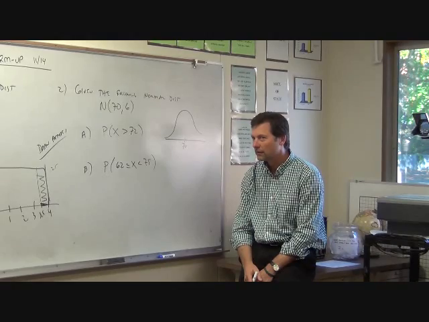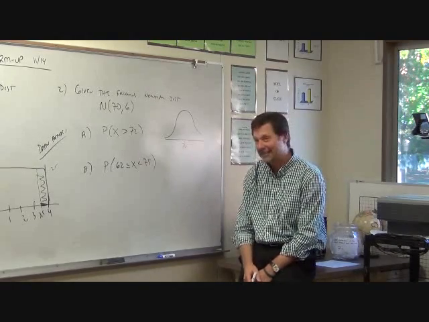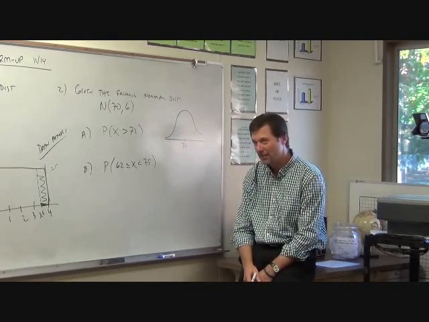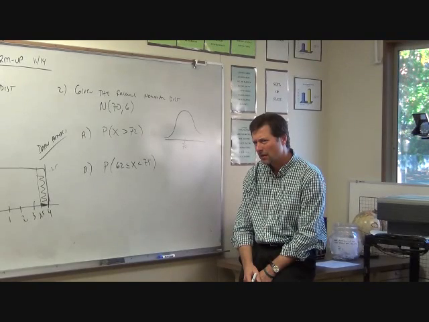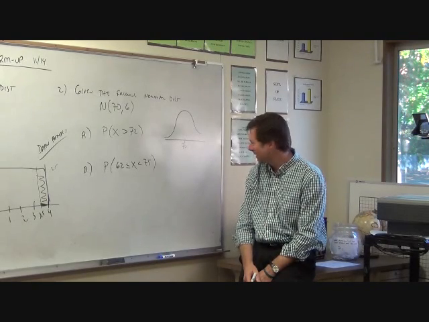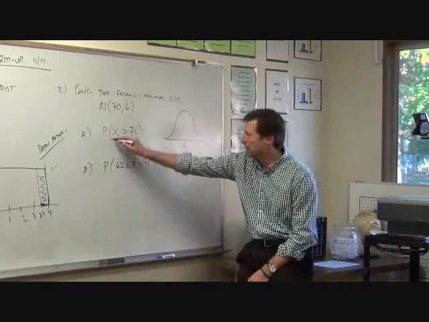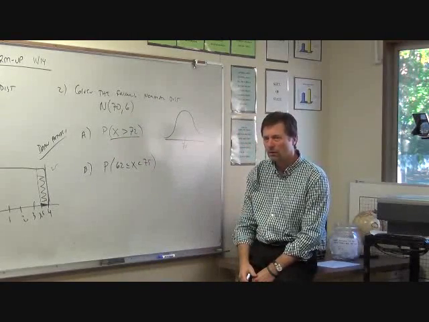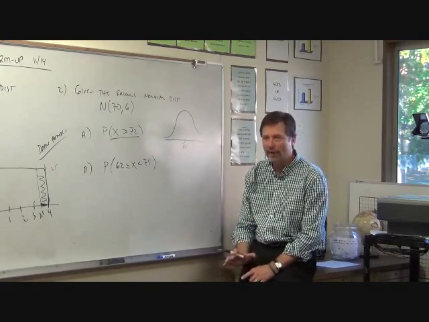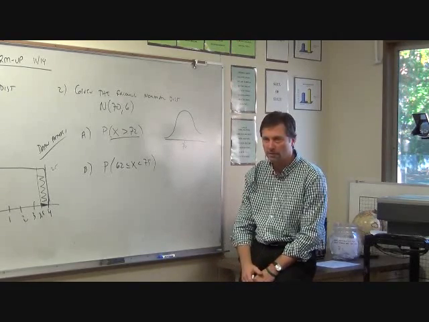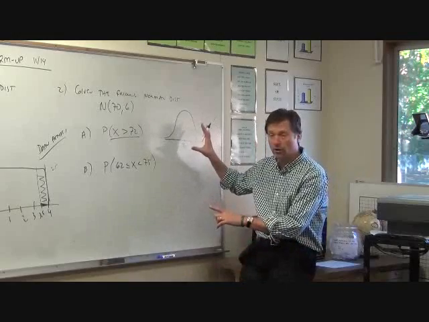And this is where things get complicated. We haven't done anything yet. We're doing this problem right here. What do I do? 72 minus 70 over... Oh, before that. I'm putting stuff on my picture.